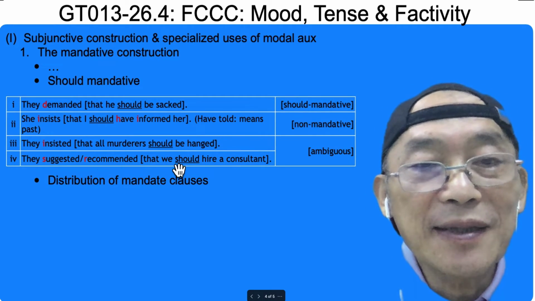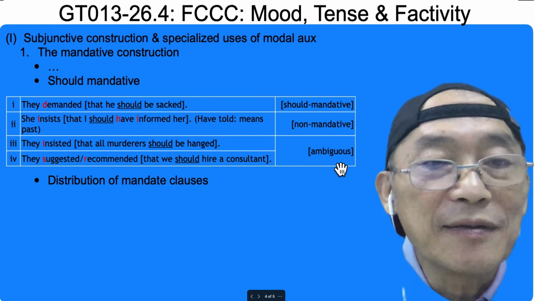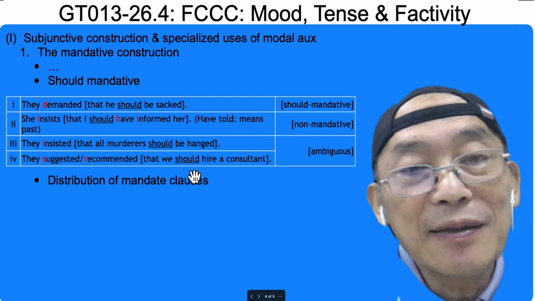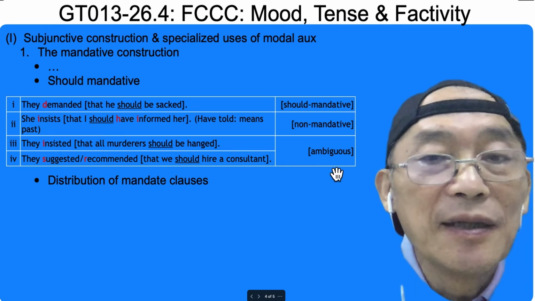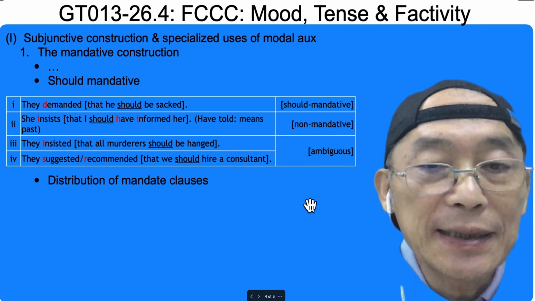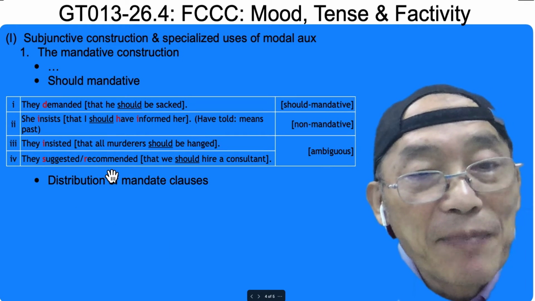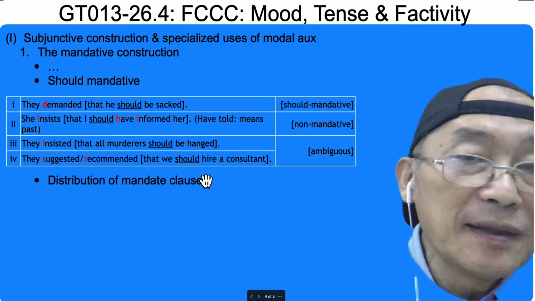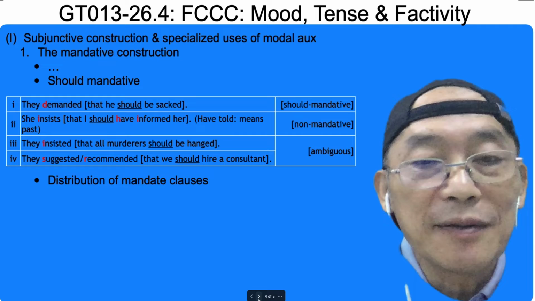So past tense, past tense, then non-mandative. But past tense, should mandative, and then mandative. So ambiguous, because of this: past tense and past tense, just a simple past tense. Another should mandative.